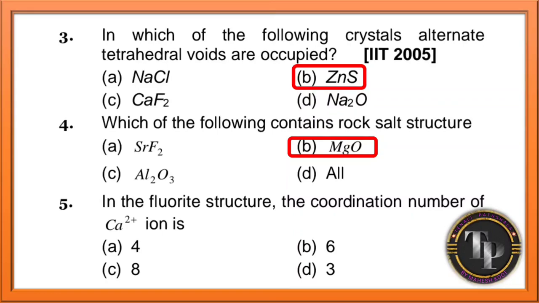In the fluoride structure, the coordination number of calcium 2 plus ion is. The correct answer is option number C. 8 is the correct answer.